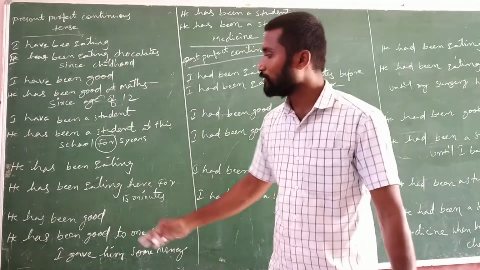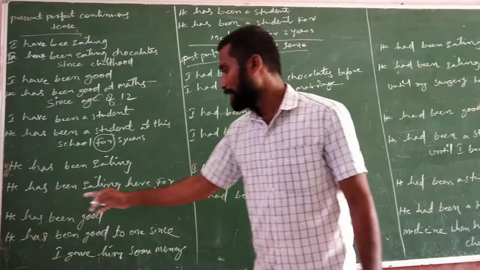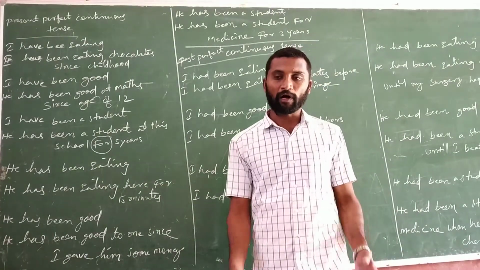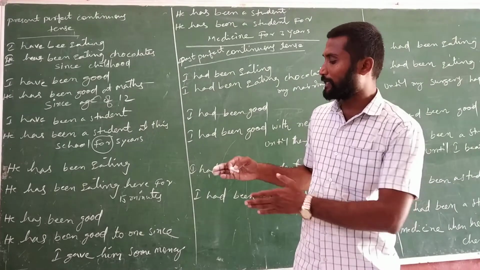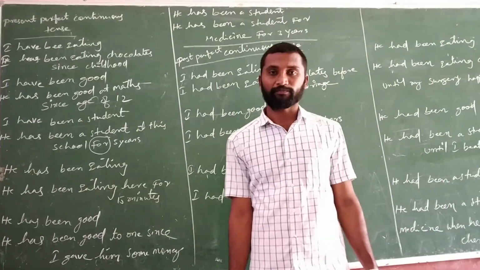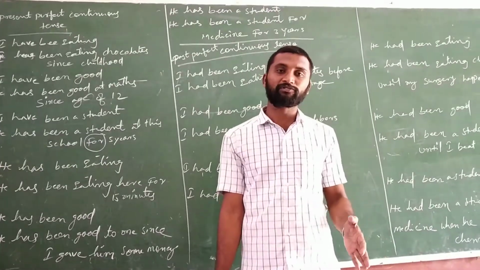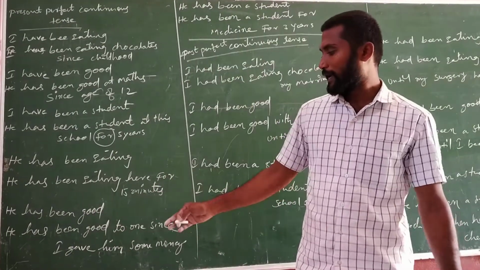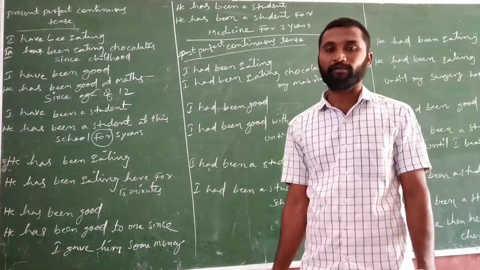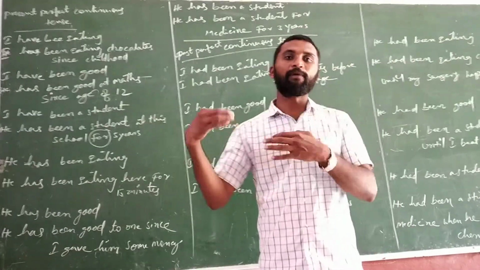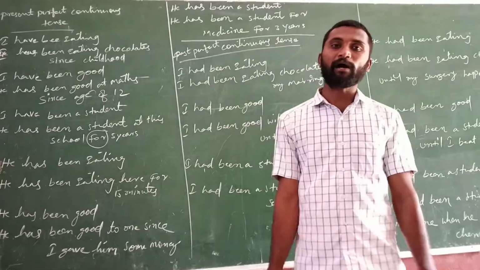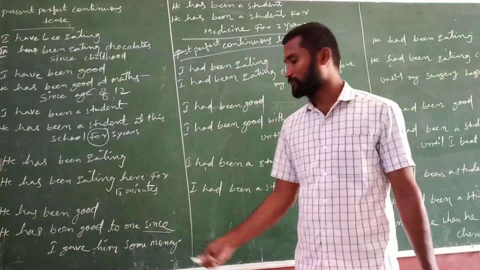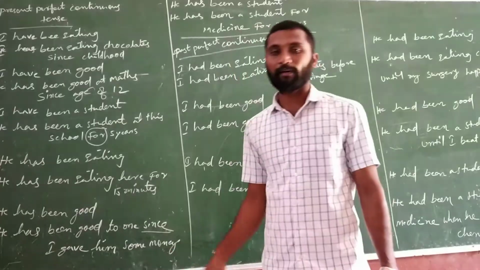The next example: he has been eating. He has been eating here for 15 minutes. That means from the last 15 minutes onwards he is eating here. Next, he has been good. He has been good to me since I gave him some money. I gave some money to him, and from that time onwards, he has been good to me. So here they mention "since" because I gave him some money.